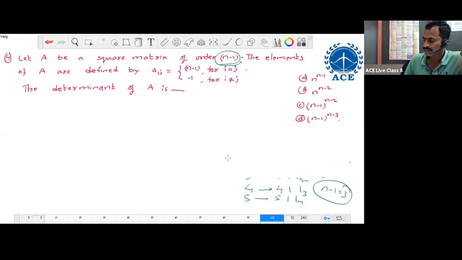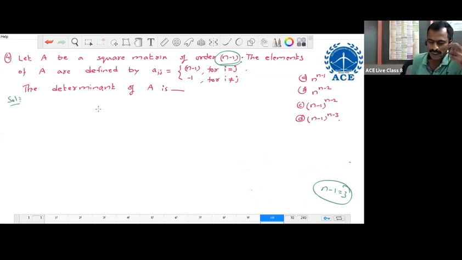Okay, let us consider the particular order. Let n minus 1 equal to 3. Then n equals 3 plus 1, that is 4.